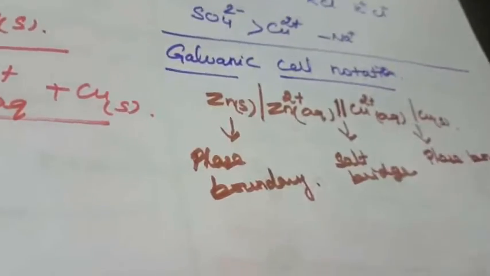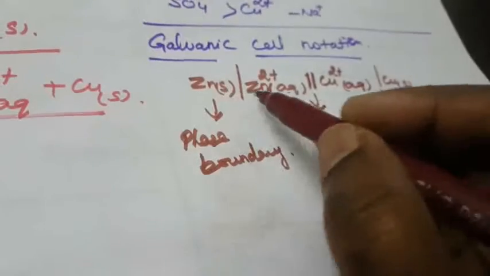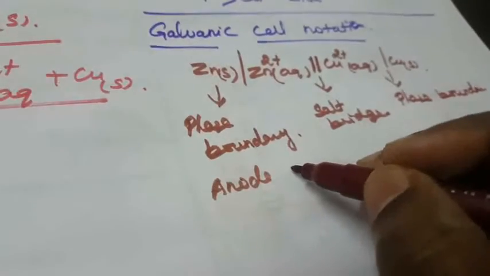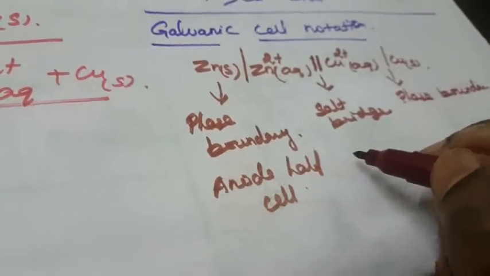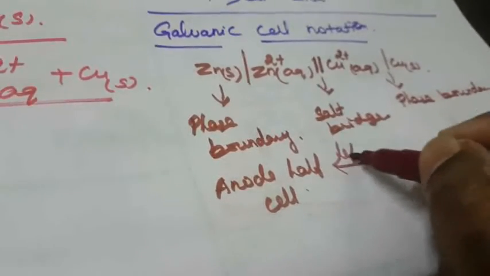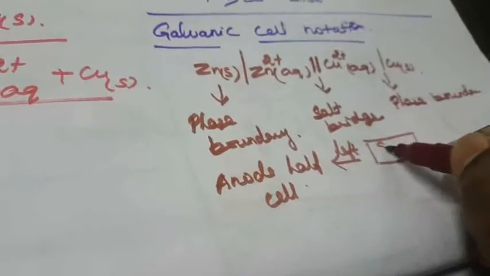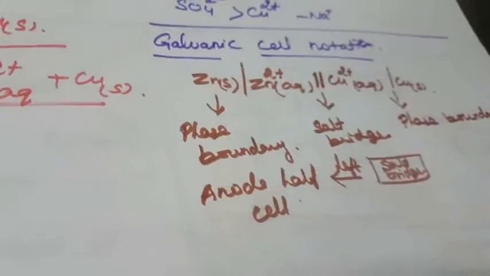The double line represents a salt bridge. Again, the left side is called the anode half cell. So here this is the left side, and the middle is the salt bridge.